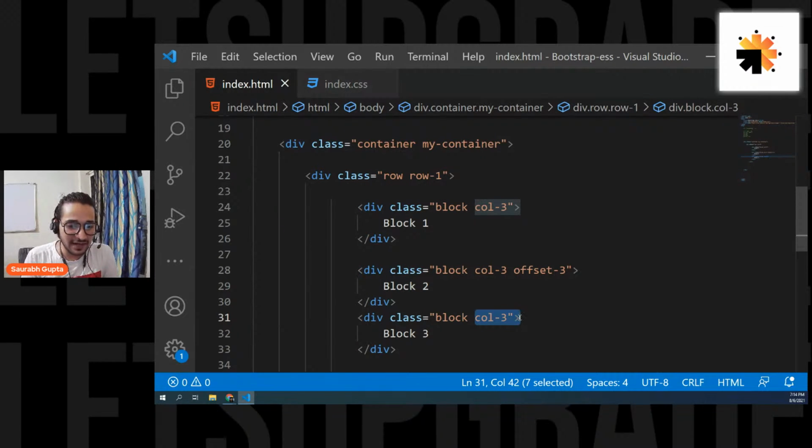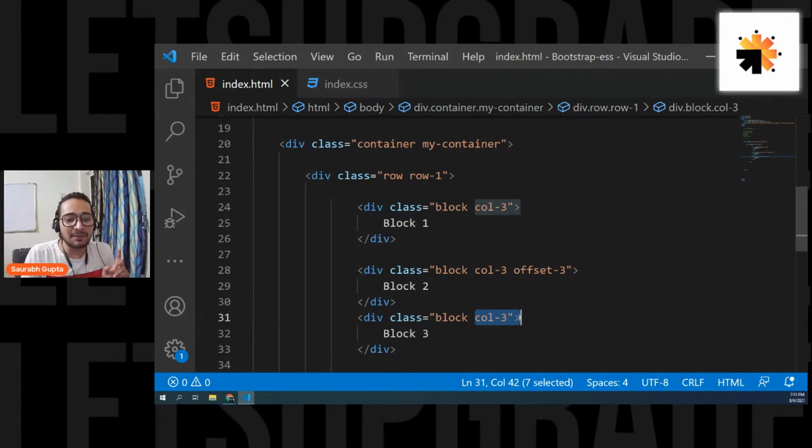What happens when we write more than col 12, like col 14? There is no class like that actually. They have not even created it. See, these are not any dynamic things. These are simply classes that they have created. So they have not created any class like col 14. So it will not do anything. Is that cleared? Prasant? So they have not even created this class.